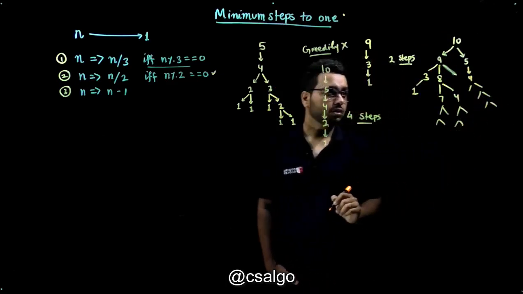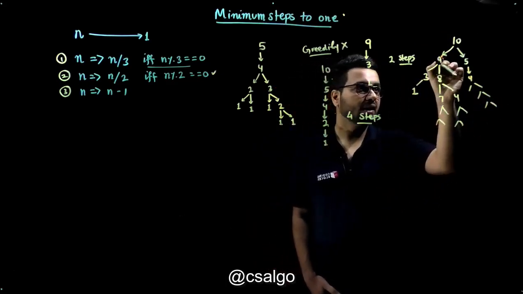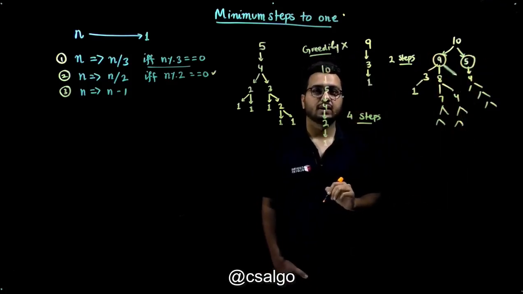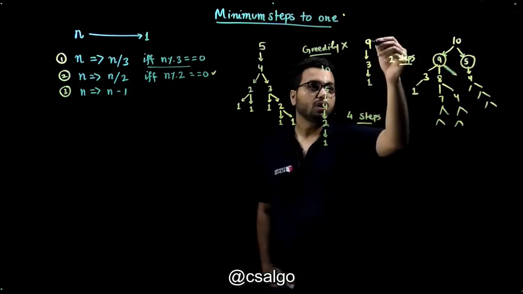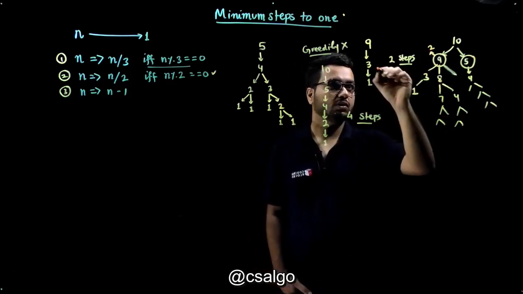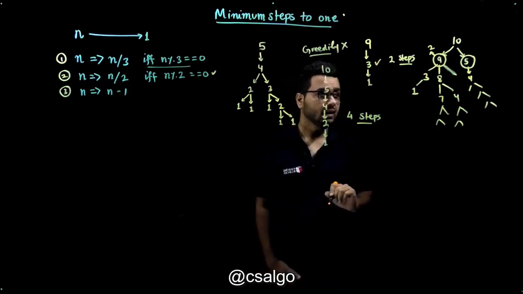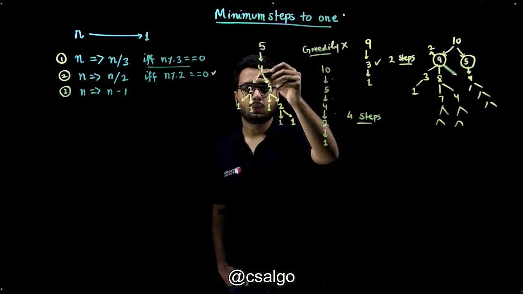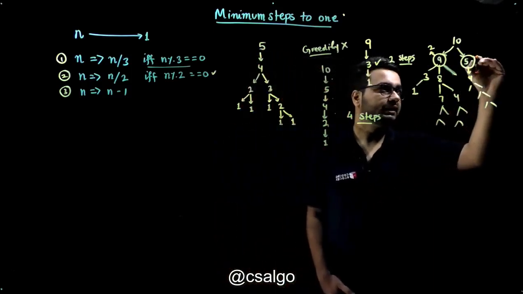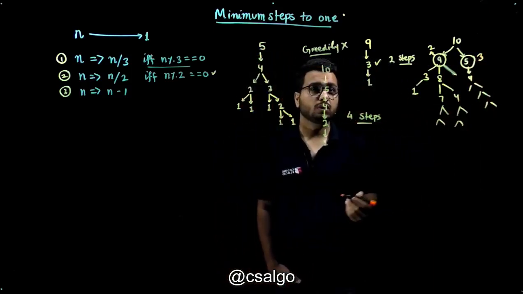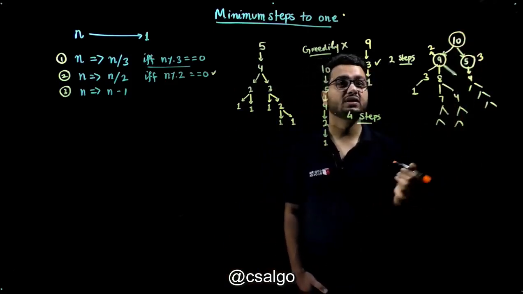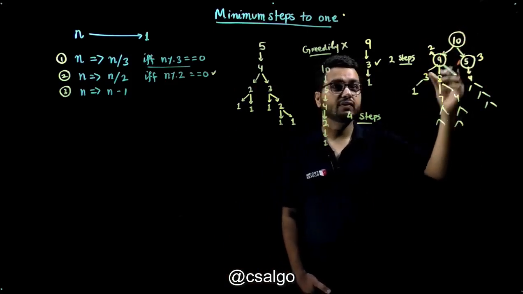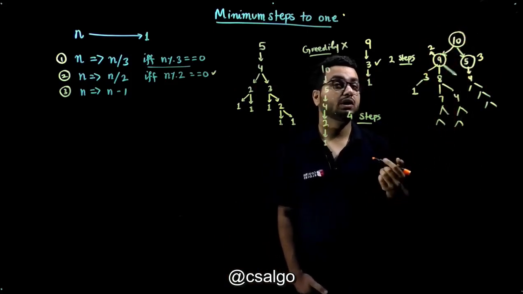So I need to find out what is the optimal answer for this sub-problem and what is the optimal answer for this sub-problem. For 9 we already know the answer is 2, because we have computed here. And from 5 we know the optimal answer would be 1, 2 and 3. You need 3 steps here. So in order to convert 10 into 1, how many steps you would need? You will say, okay, from 10 I can go to 9 or I can go to 5, so I will choose the one which gives me the minimum steps.